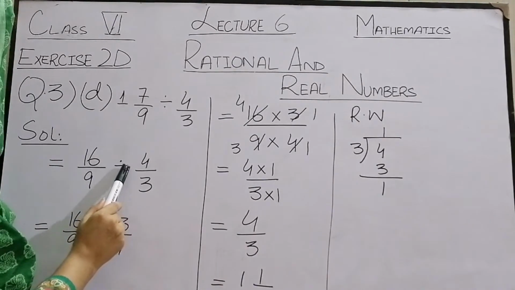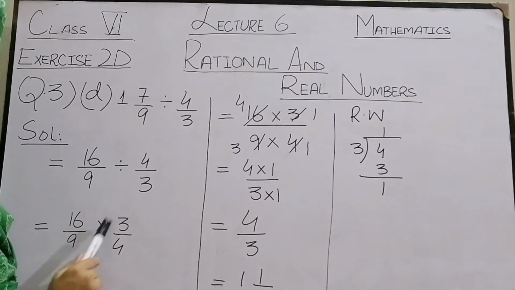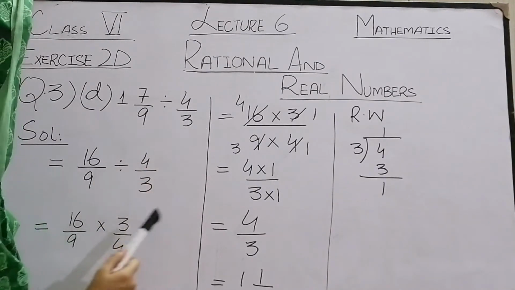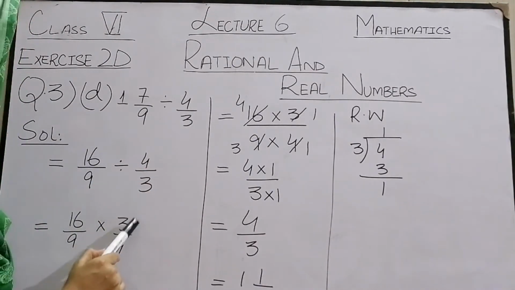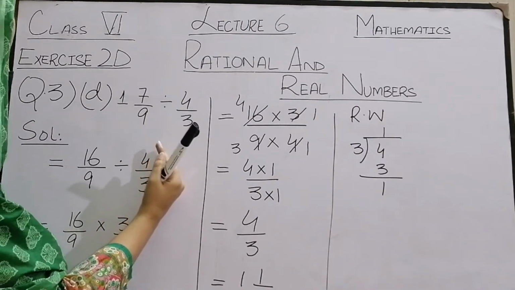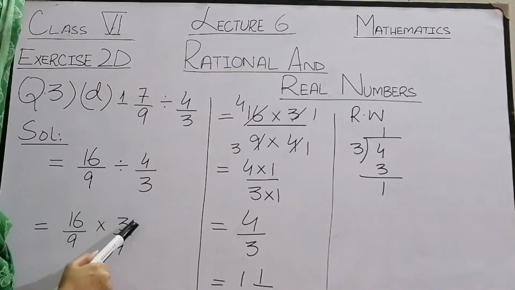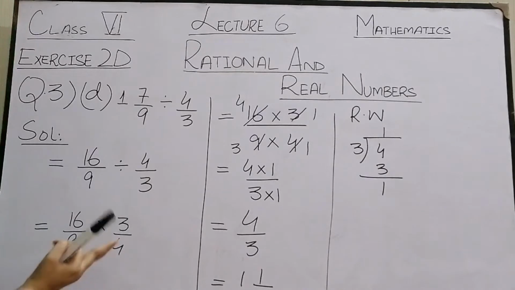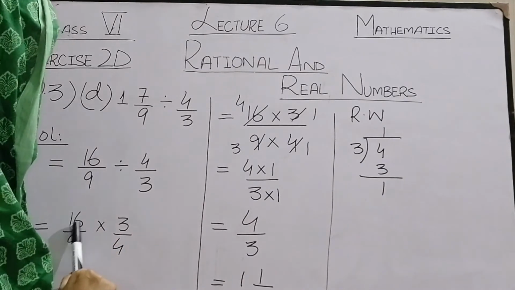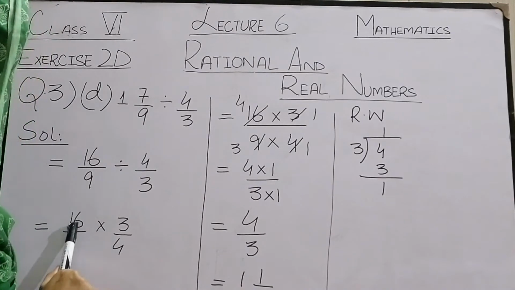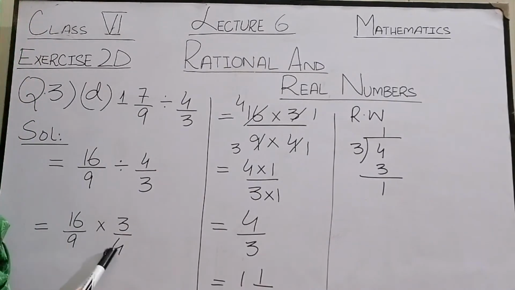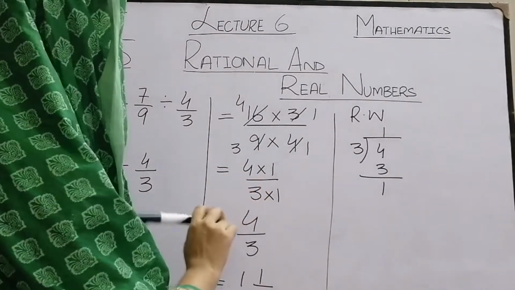So we change this division sign into multiplication and the right side fraction is reversed, or we have to take the reciprocal of this fraction. 4 by 3 becomes 3 by 4. Now it is just like the previous question. Combine these like numerator into numerator, denominator into denominator.